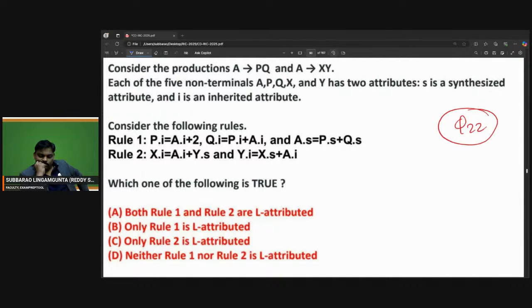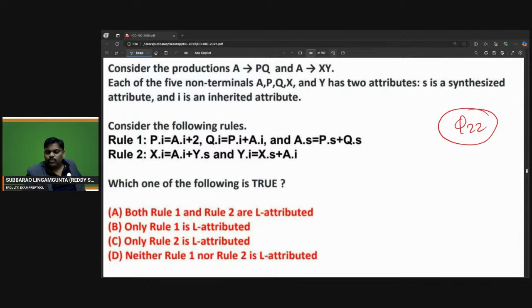Let's see how many people will give the answer.